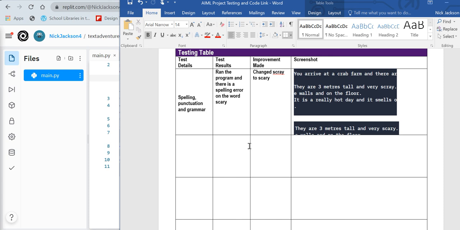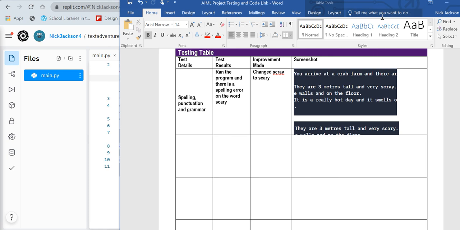Now, you may have an error in code and you may have other errors, and indeed good testing should show a variety of those things. It should show testing of spelling, punctuation and grammar, testing that the program runs, testing if statements, those kind of things. If there were no mistakes in spelling, punctuation and grammar, I could say test results, ran the program and there were no errors, and then I wouldn't have to show a screenshot and I'd just put none in improvement made. That'd be fine as well. But you really don't want more than a couple of your tests that work perfectly. So that's how to do testing.